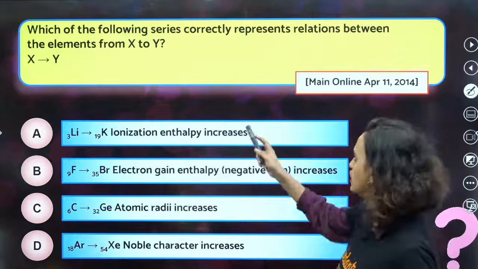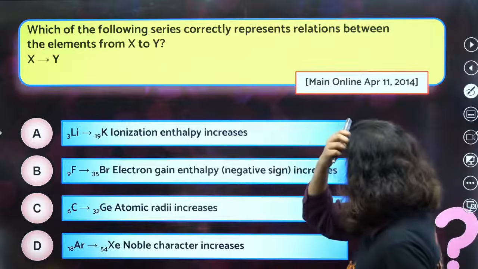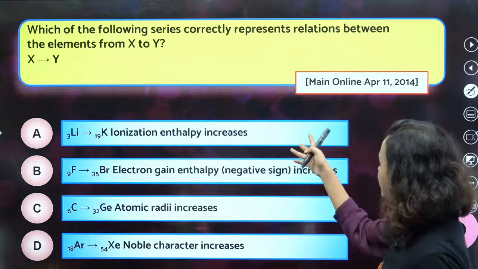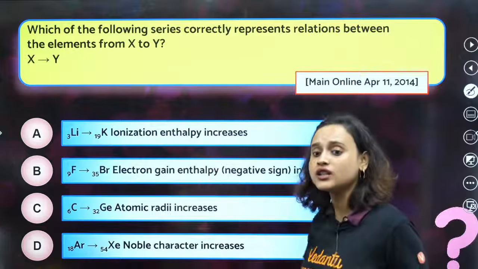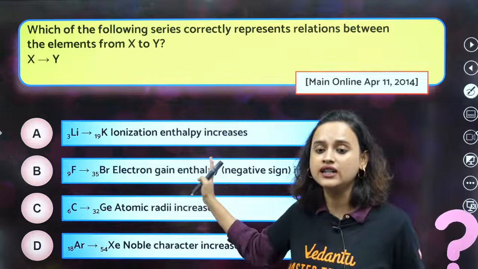Now, which of the following series correctly represents relations between the elements from x to y? If one of the elements is x and another is element y, then which relation actually explains it correctly? Tell me.